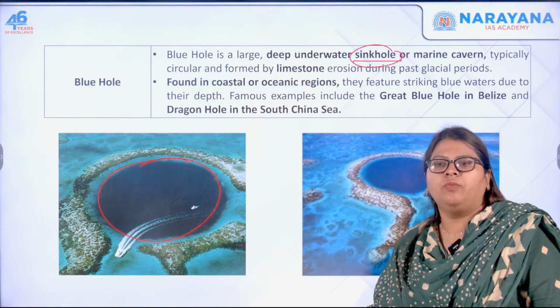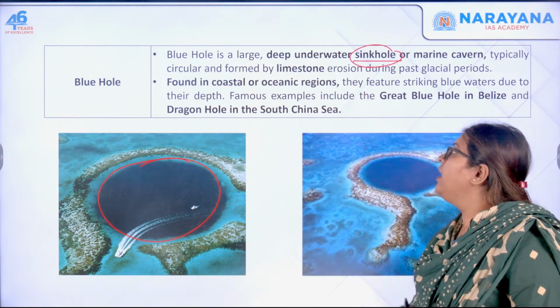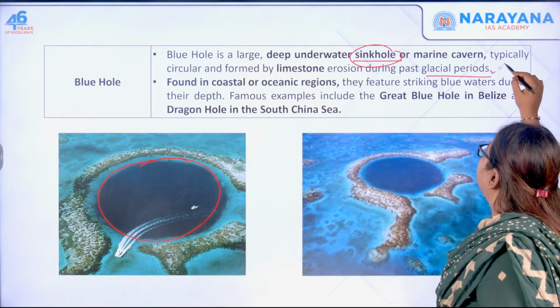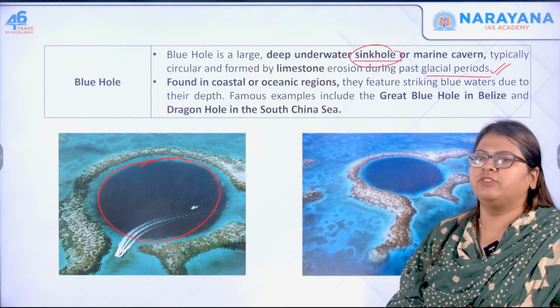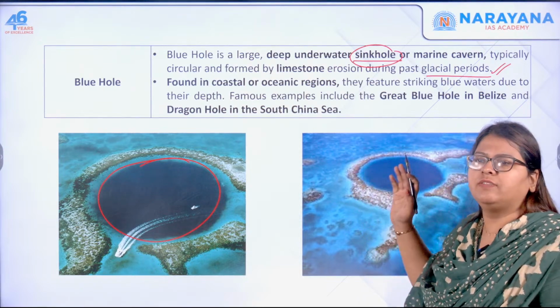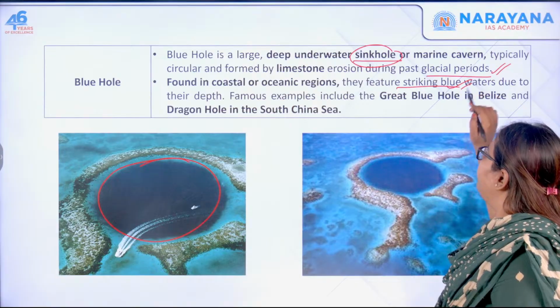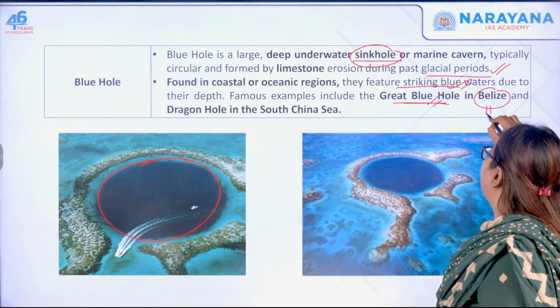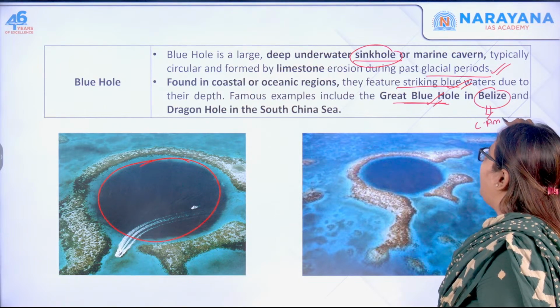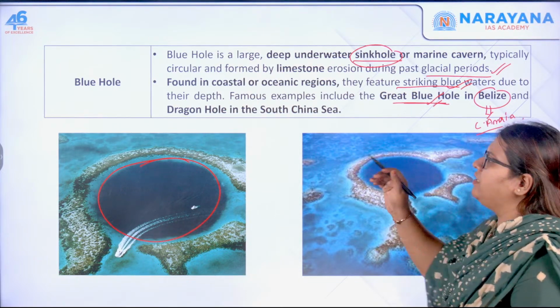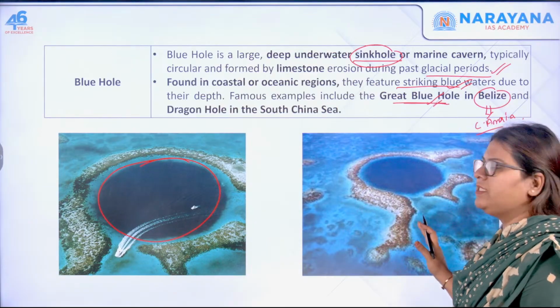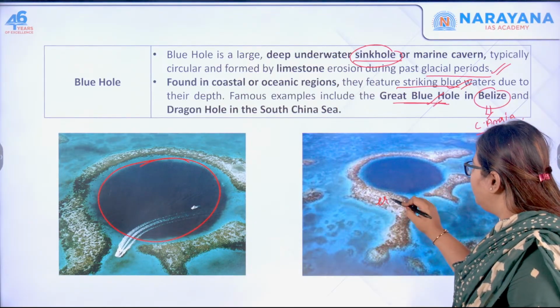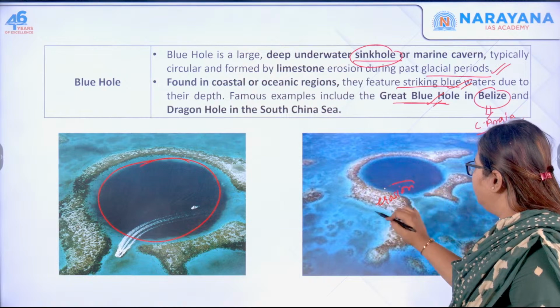Okay, so why erosion of limestone? During the past glacial periods. Okay, so this is mainly found in the coastal as well as the oceanic regions. For example, you have the Great Blue Hole in Belize, a country in Central America, and the one in the South China Sea, that is the Dragon Hole. So this is basically because of the erosion. The agent is erosion here.